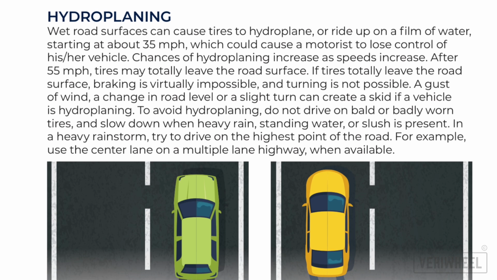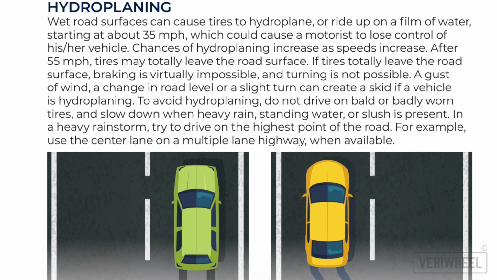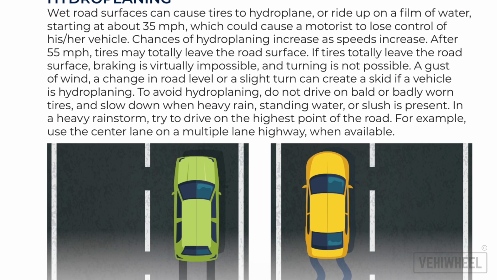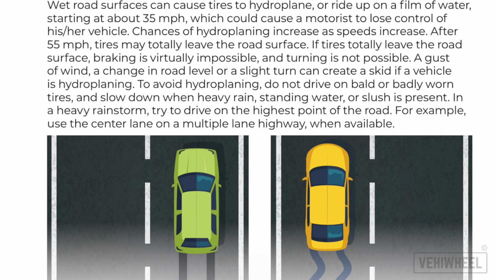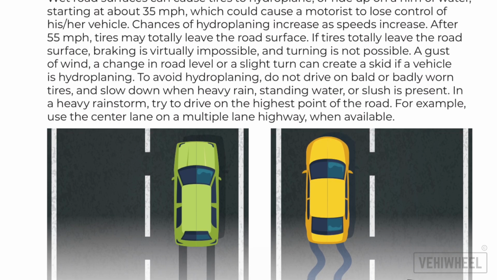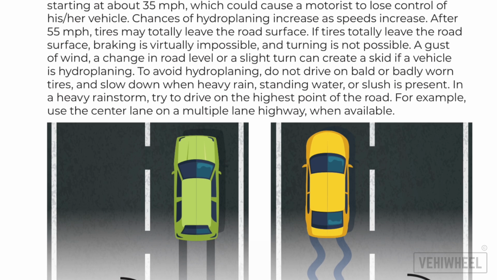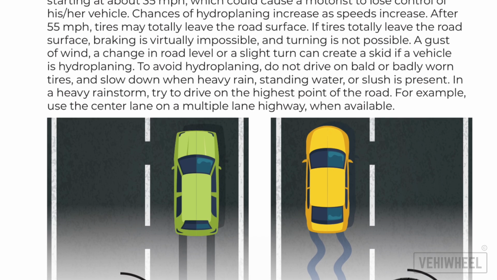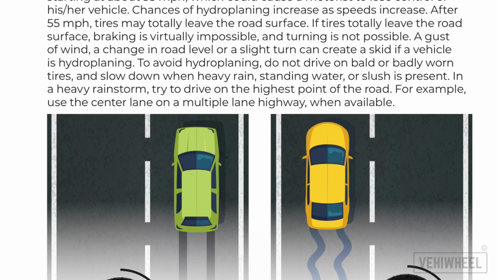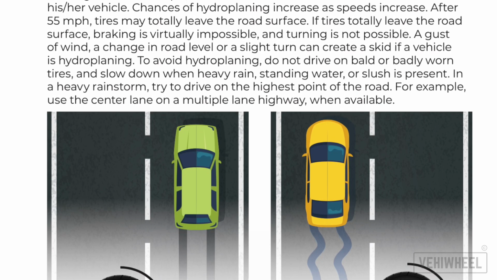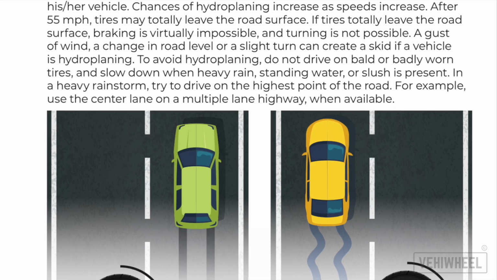A gust of wind, a change in road level, or slight turn can create a skid if a vehicle is hydroplaning. To avoid hydroplaning, do not drive on bald or badly worn tires, and slow down when heavy rain, standing water, or slush is present. In a heavy rainstorm, try to drive on the highest point of the road. For example, use the center lane on a multiple-lane highway when available.